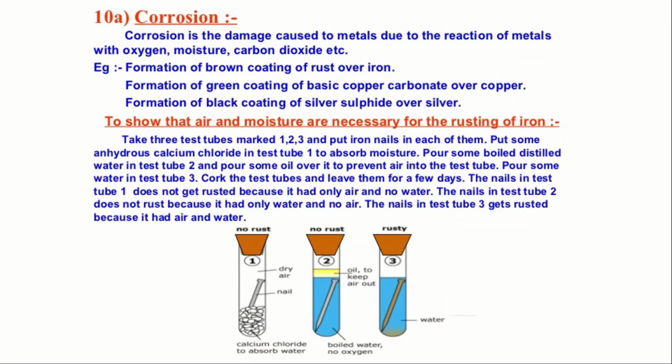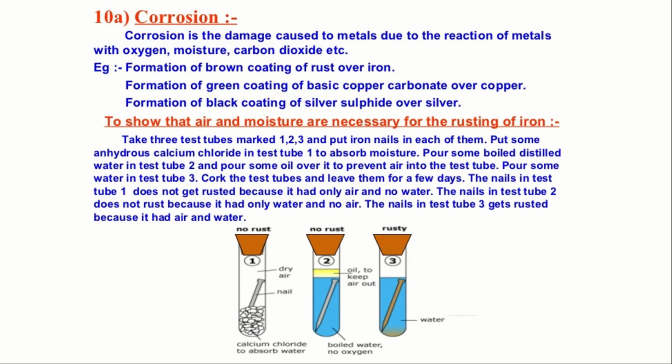Last topic is corrosion. Corrosion is the damage caused to metals due to reaction of metals with oxygen, moisture, carbon dioxide, etc. Examples: formation of a brown coating of rust over iron, formation of a green coating of basic copper carbonate over copper, formation of a black coating of silver sulfide over silver. So these are the corrosion which we say: rusting of iron, green coat on the copper carbonate, and black coat on the silver sulfide.